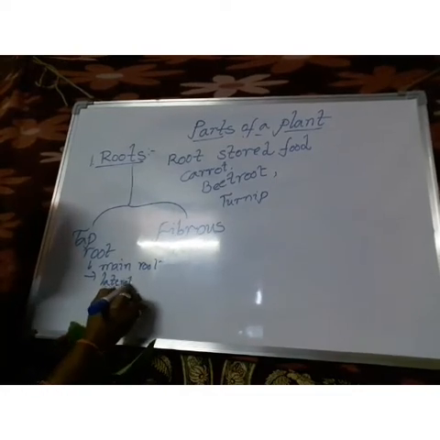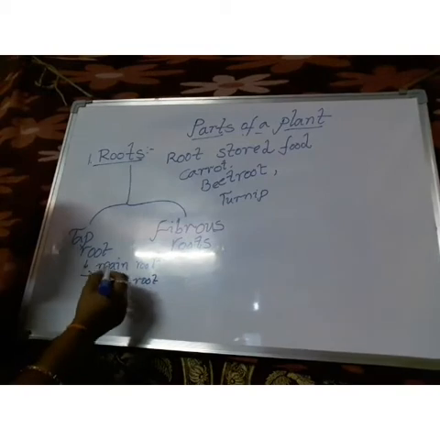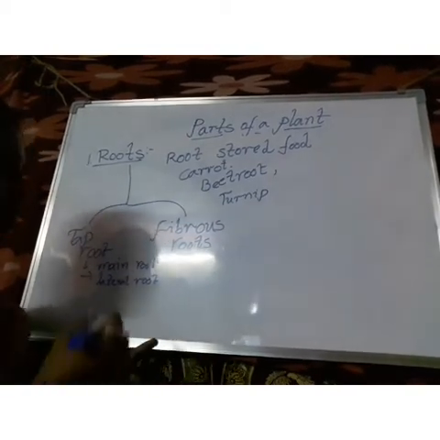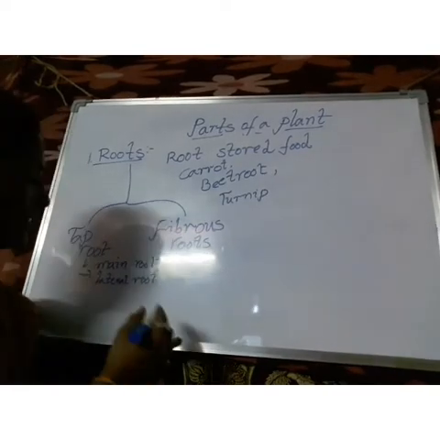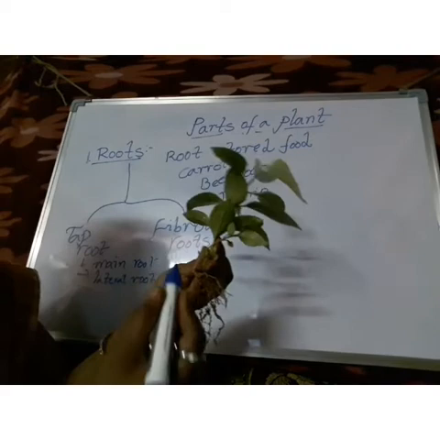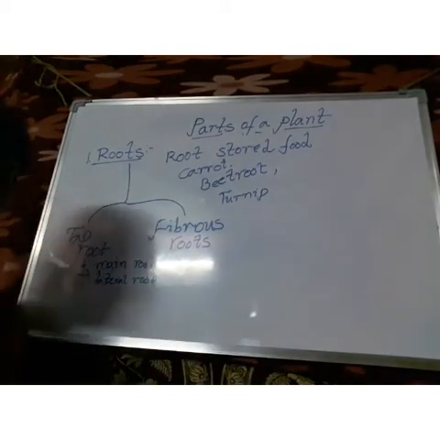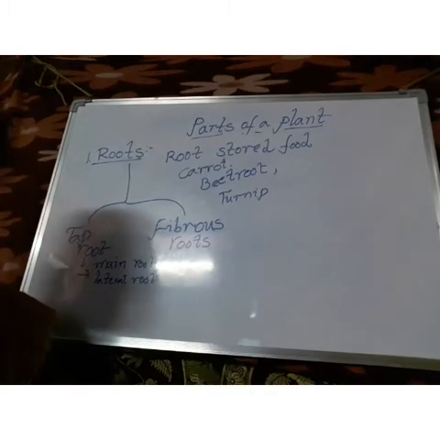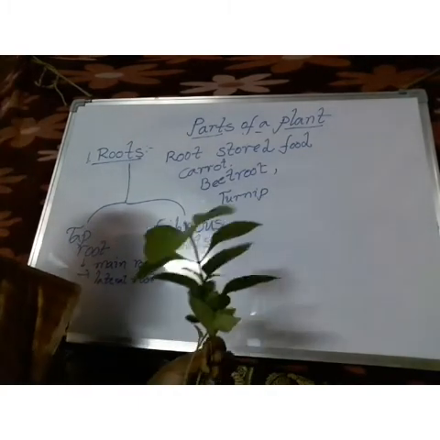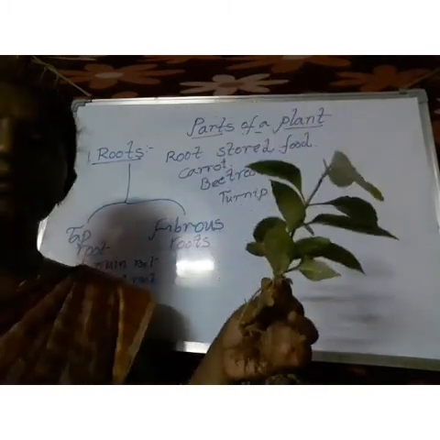The main root always grows vertically downwards in the soil, and then some small roots sprout beside it. Those we call lateral roots. Some examples of the taproot system are mango, banyan, and guava.